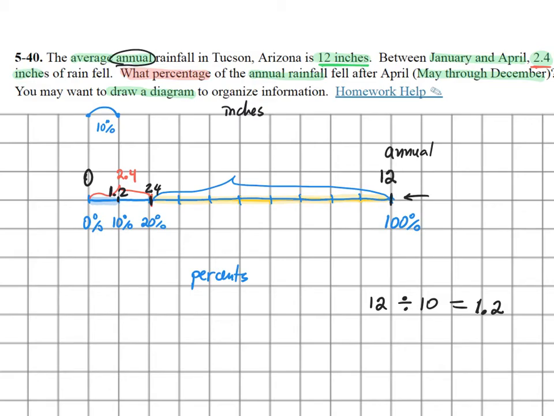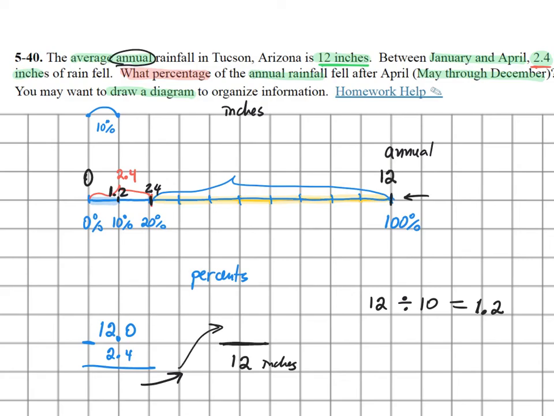Now, if you didn't see that idea, you probably want to calculate the difference. So the second idea is the total is 12 inches and I know 2.4. So we're going to subtract. So 12 should be 12.0. So go ahead and subtract. And how does that relate to out of 100%, or in this case it's out of 12? So whatever you got, how does it relate as a part out of the total? So this is 12 inches of the annual and your number goes on top.